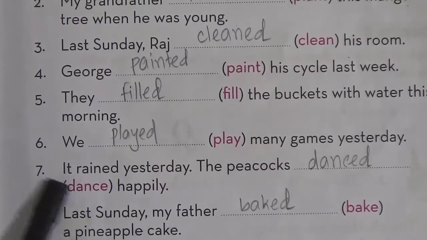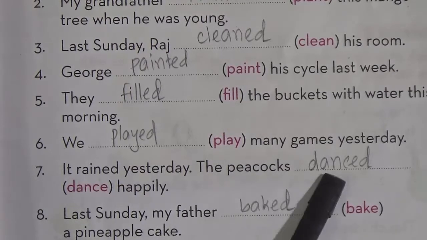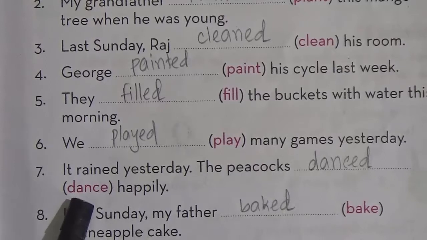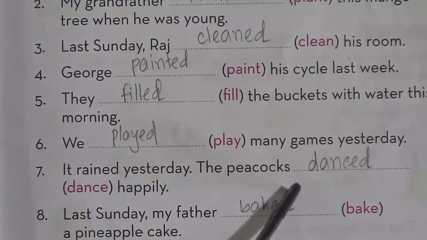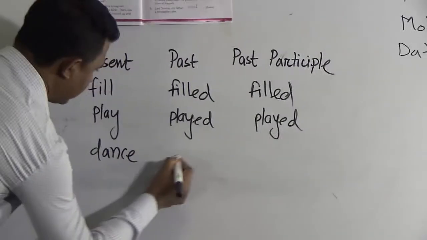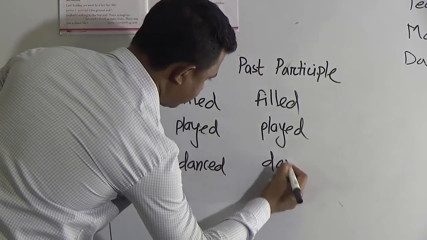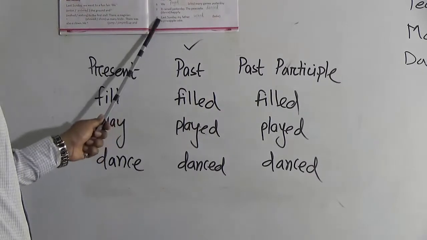Number 7: It rained yesterday. The peacocks danced happily. It rained yesterday. That means it's also an incident of the past. So we have to use the past form of the verb: danced. We have to use this past form.